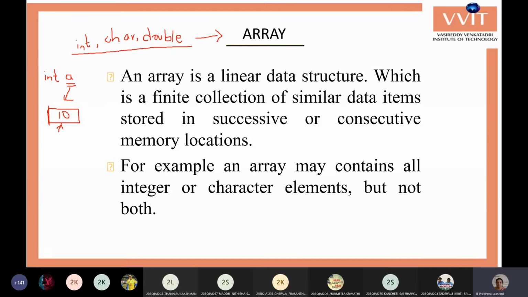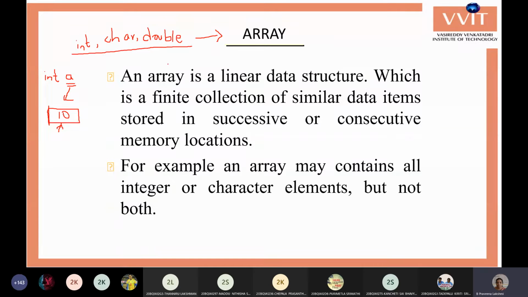If it is a character, it allocates 1 byte. If it is an integer, it allocates 2 bytes. If it is a double, 8 bytes. If it is a float, 4 bytes. That is, only one value-related memory is allotted for the variable, so at a time we can store only one value in that memory location.